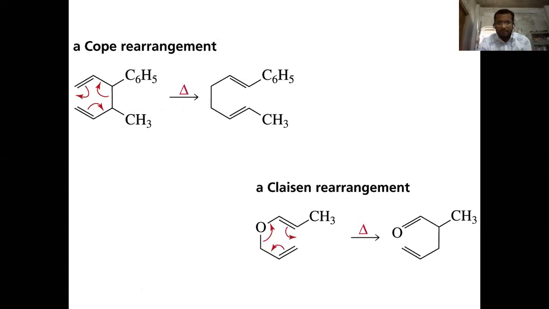This is the Cope rearrangement, and these are the differences between the Cope rearrangement and the Claisen rearrangement. Here both are the same: there is a transfer of the bond from one place to another, and no new bonds are added.